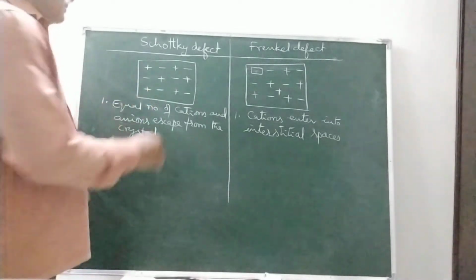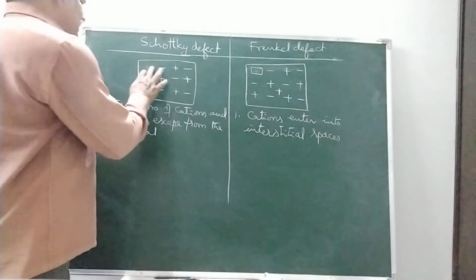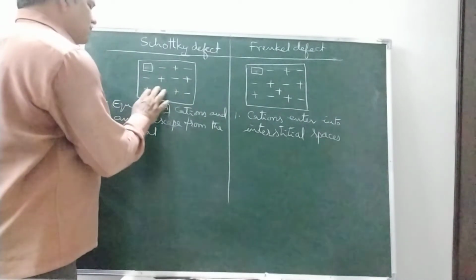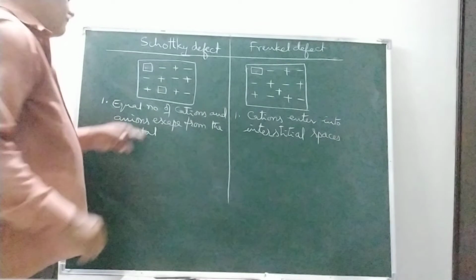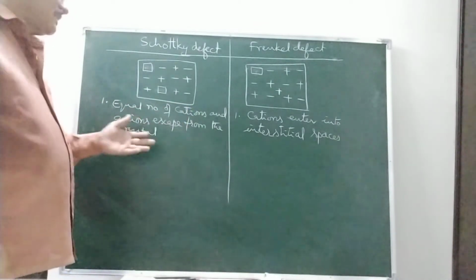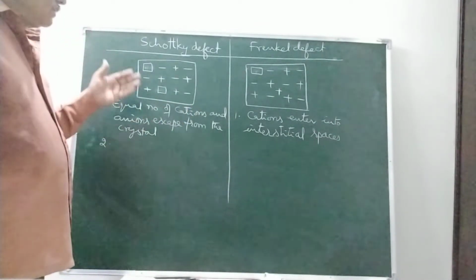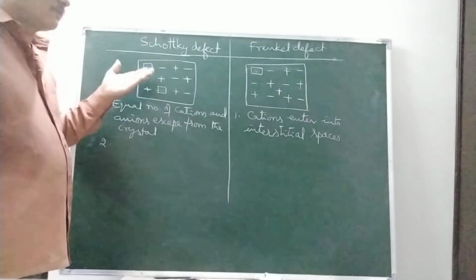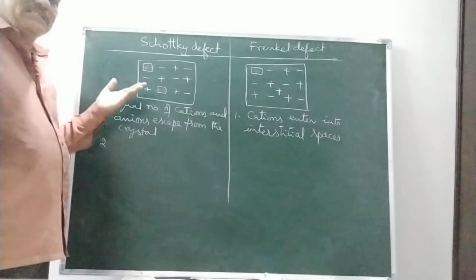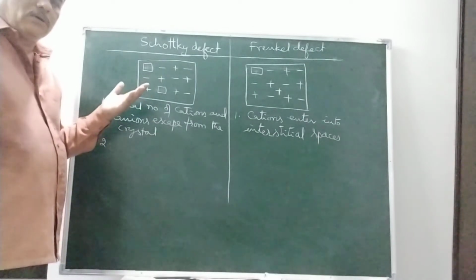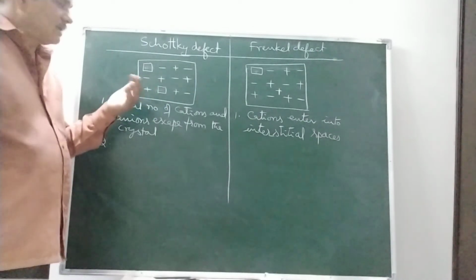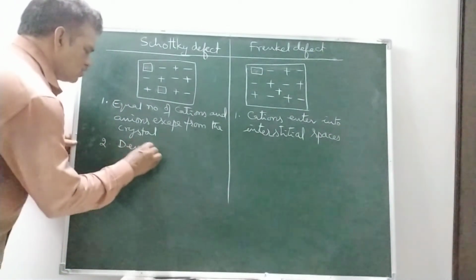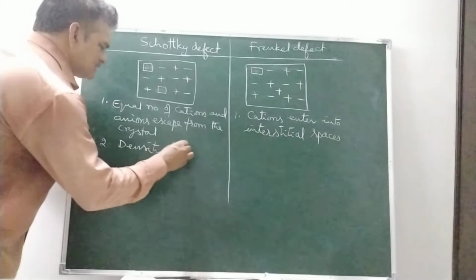Here both cation and anion are missing from the crystal. Equal number of cations and anions escape from the crystal. So, the number of cations and anions are missing. That means the mass of the crystal decreases. Density is equal to mass by volume, so density is directly proportional to mass. As mass decreases, density also decreases.